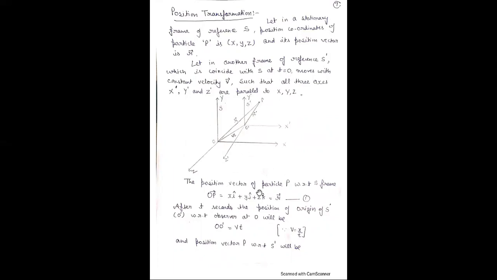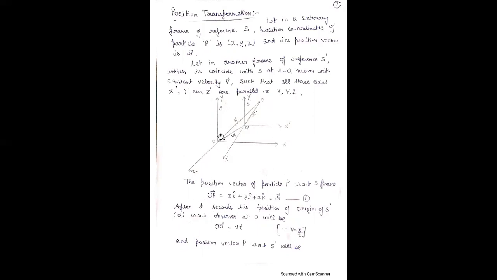Now the position vector of particle P with respect to the S frame is OP. This position vector OP is equal to R, and its value is xi plus yj plus zk, where i, j, k are the unit vectors along the three directions.